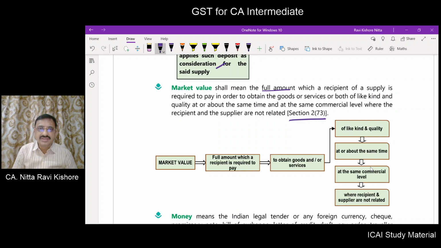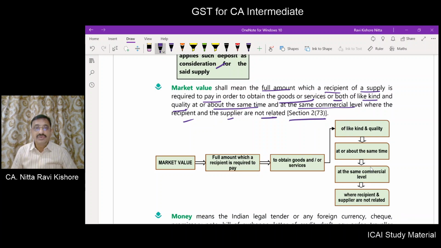So, we will go into the definition. Market value shall mean the full amount which the recipient of supply is required to pay in order to obtain goods or service or both of like kind, quality, about the same time, at the same commercial level, where recipient and supplier are not related.